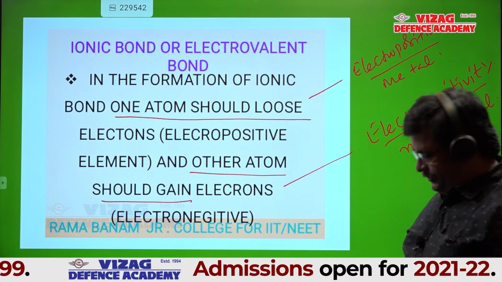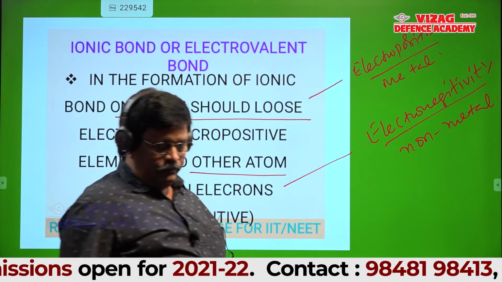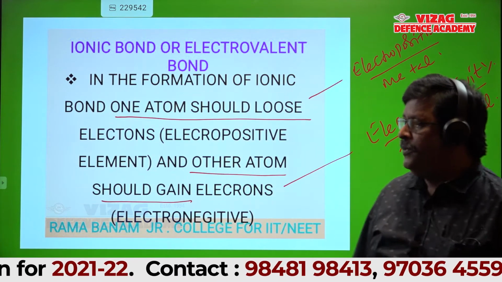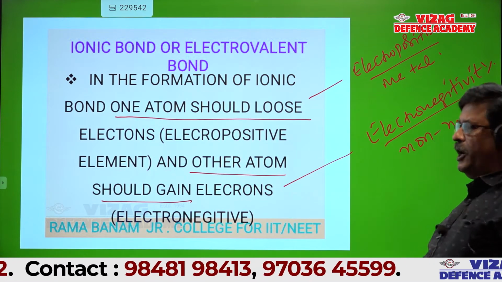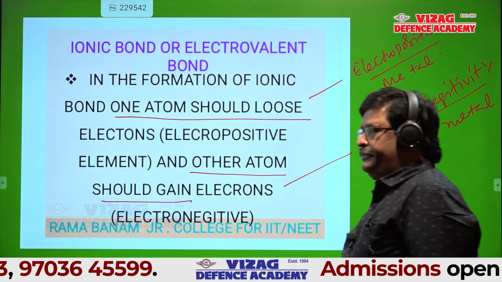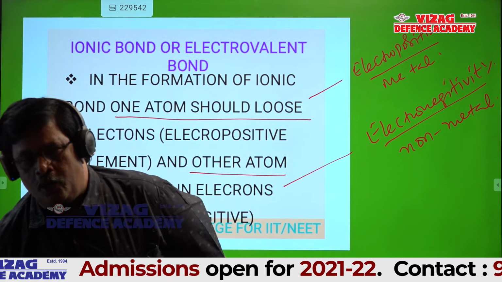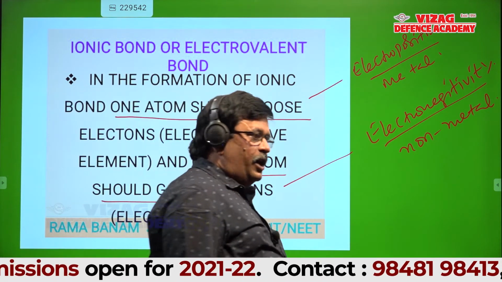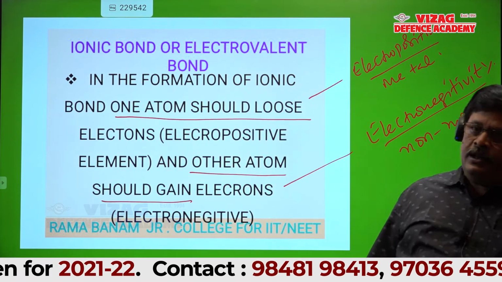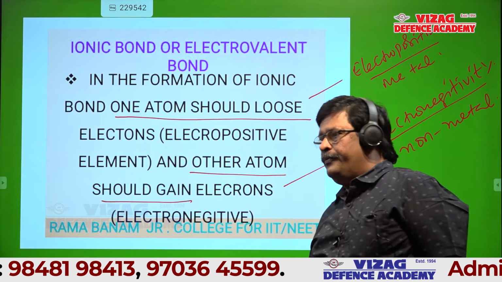Okay now. And the other atom should gain electrons. The atoms which are electronegative, they only gain electrons. So write within the bracket, electronegative. Okay now, students?